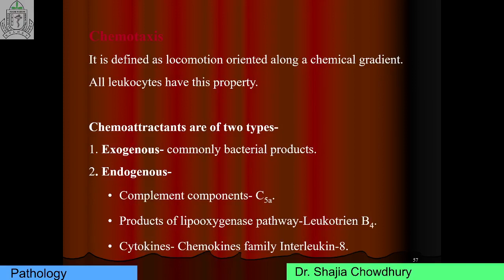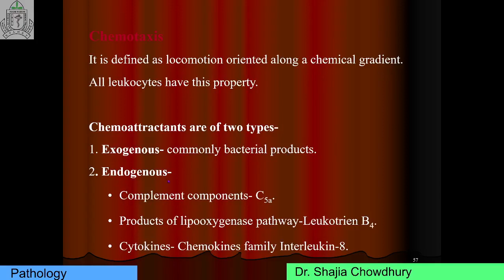After exiting the circulation, leukocytes migrate in the tissue towards the site of injury by a process called chemotaxis, and it is defined as locomotion oriented along a chemical gradient. All leukocytes have this property, and there are two types of chemoattractants: exogenous and endogenous. Exogenous are commonly bacterial products, and endogenous are complement C5a, leukotriene B4, and cytokines like interleukin 8.